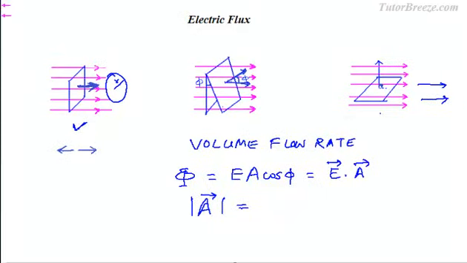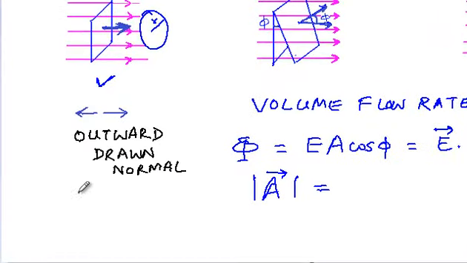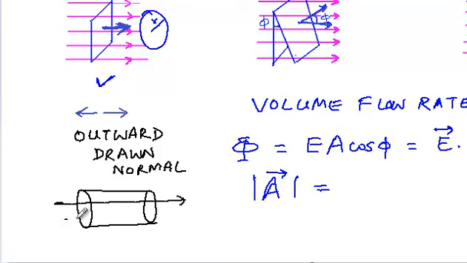But for a closed surface, we have a standard convention that we use. The normal is the outward drawn normal. For instance, say we have a cylinder placed over here and you have an electric field in this direction. This is a uniform electric field E. Now, when you consider this surface, the flux through this surface, the normal that we take is outside from the surface.